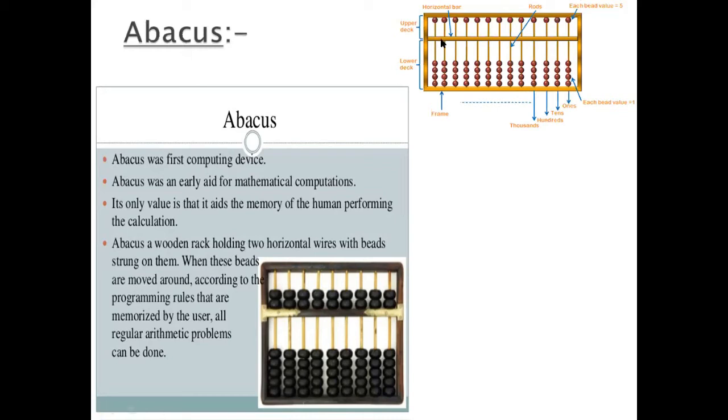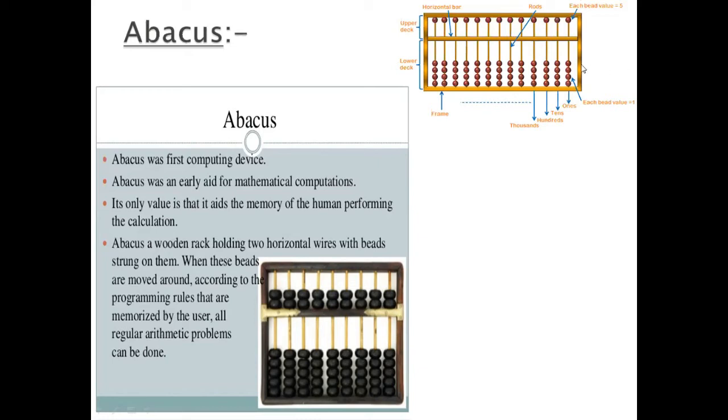Let's look at the box on the screen, which is called the frame. It has two parts: the upper deck and the lower deck. You will see some rows.